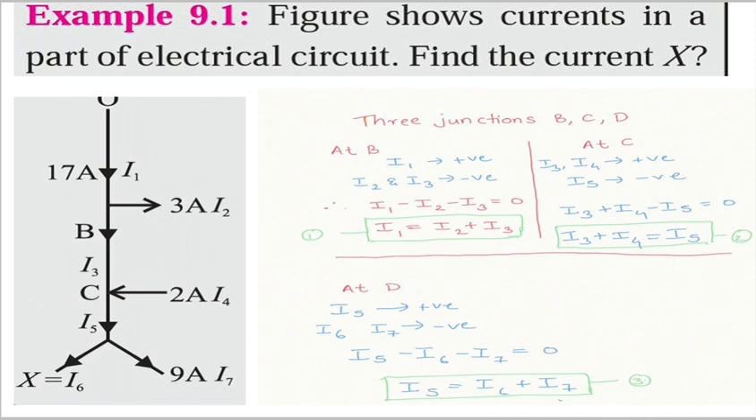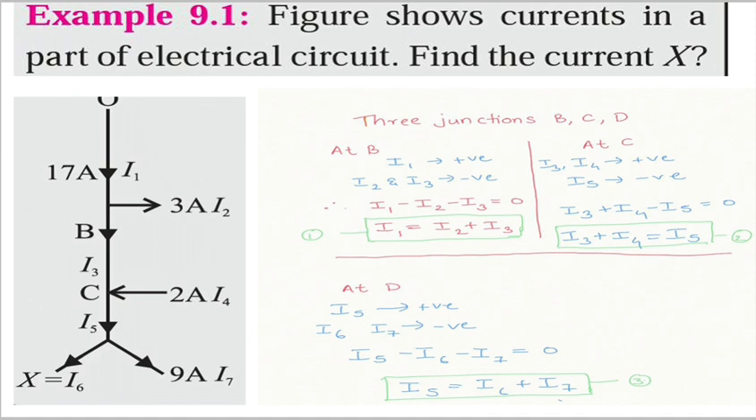So at the three junctions B, C and D, at B, what are the currents coming and what are the currents going? I1 is coming, therefore I1 is positive, I2 and I3 are negative. Now applying Kirchhoff current law, I1 minus I2 minus I3 is equal to 0. So you will get the equation I1 is equal to I2 plus I3.